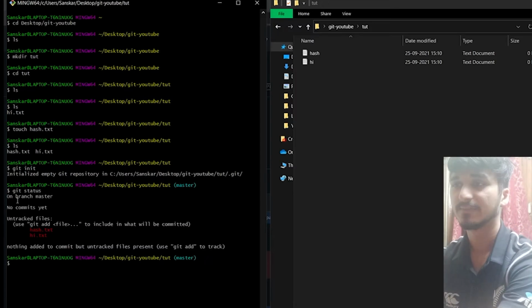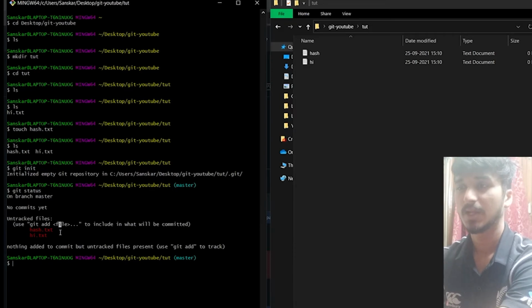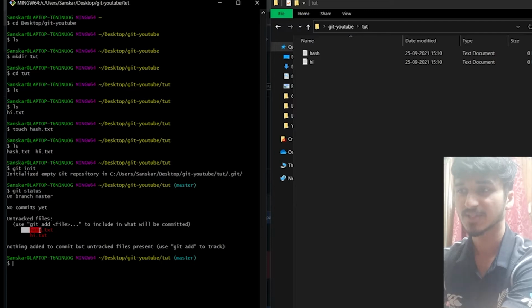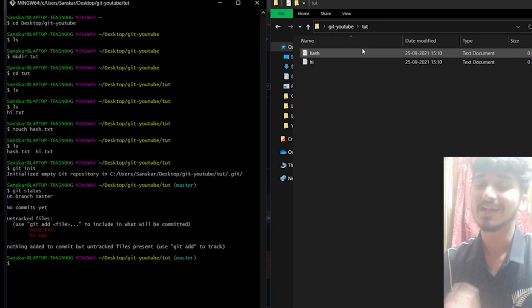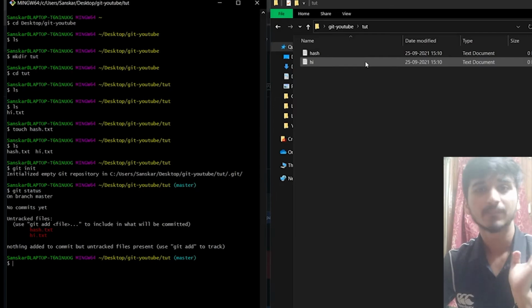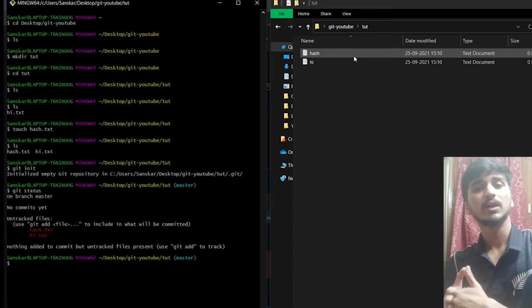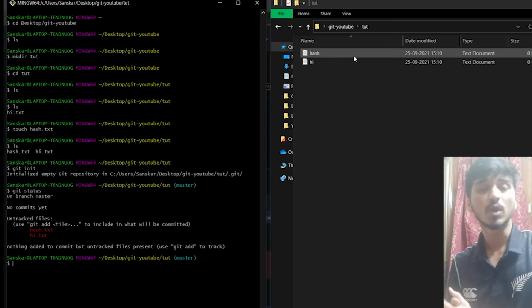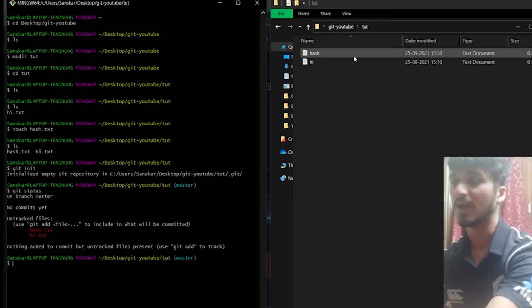Leave everything else, just look at this. It shows untracked files, and it mentions hash and high. Why is it doing so? Because we created two files and these files were not accounted for. These files had no history. So it's telling us that these two files are untracked, and if you want me to keep their history and take their snapshots, then you need to tell me to track these files. Currently they are untracked. So how to do that?